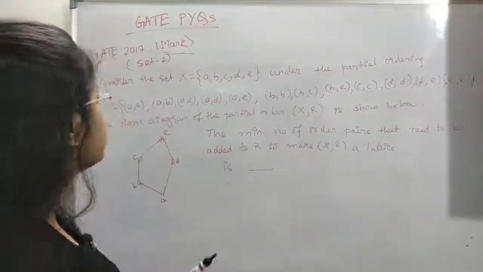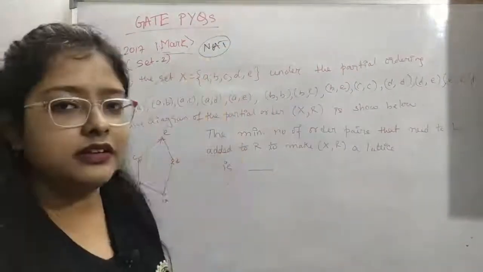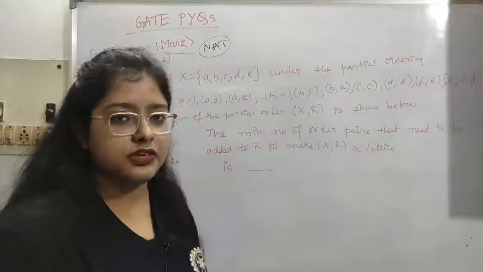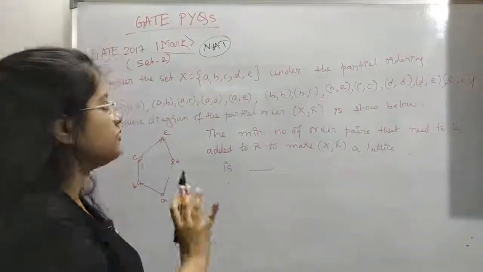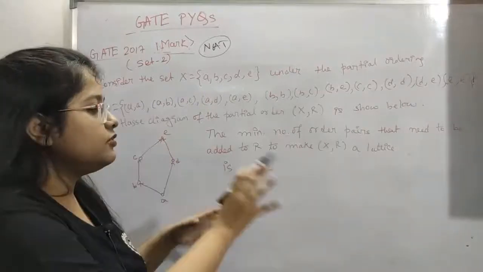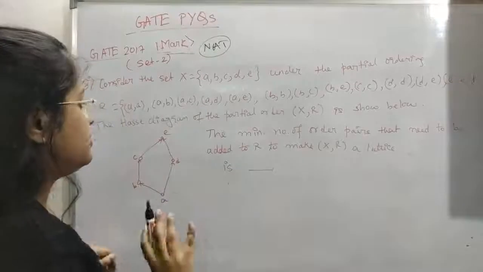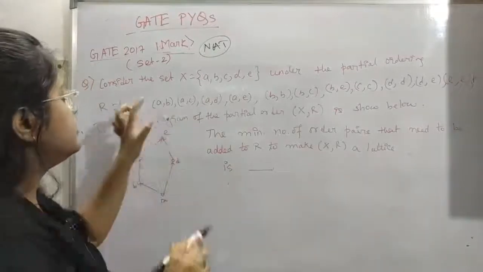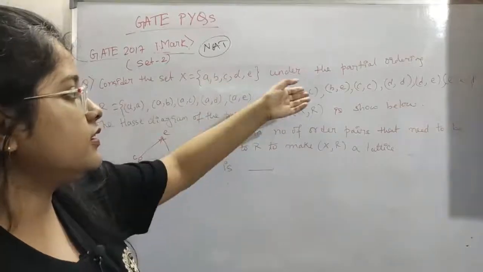Okay, so now let's see, this is an NAT question. The question may look big, but trust me, this is an easy question. It will not take much of your time. It looks big, and you just have to read the question once, but it is not tough. Consider the set X containing the elements A, B, C, D, E under the partial ordering.